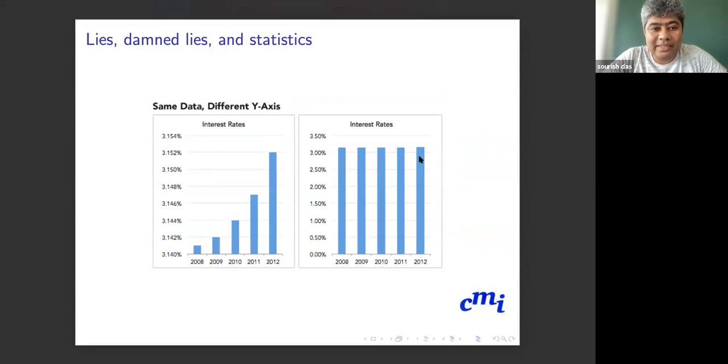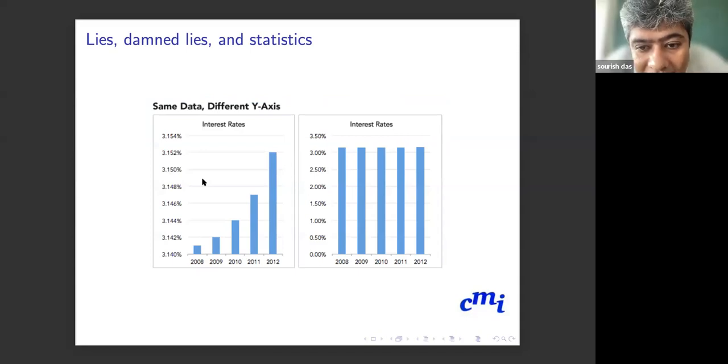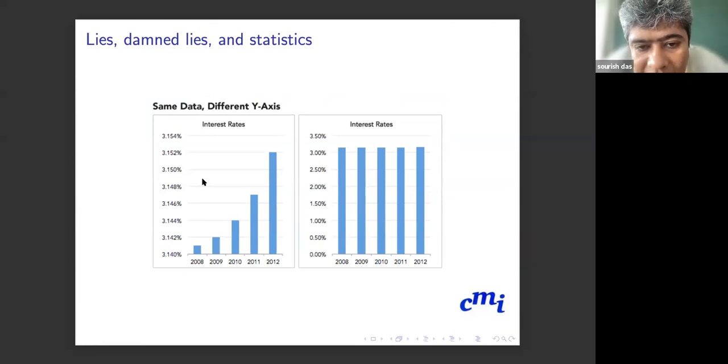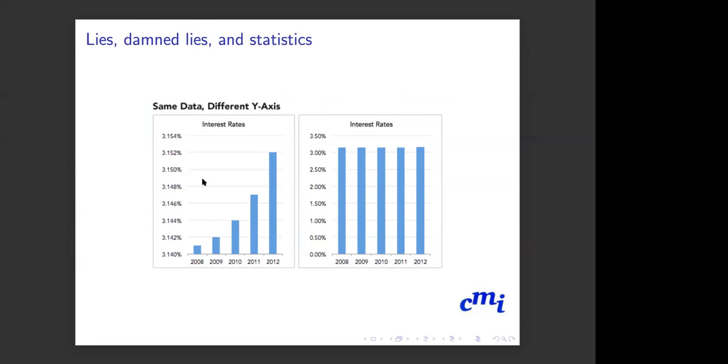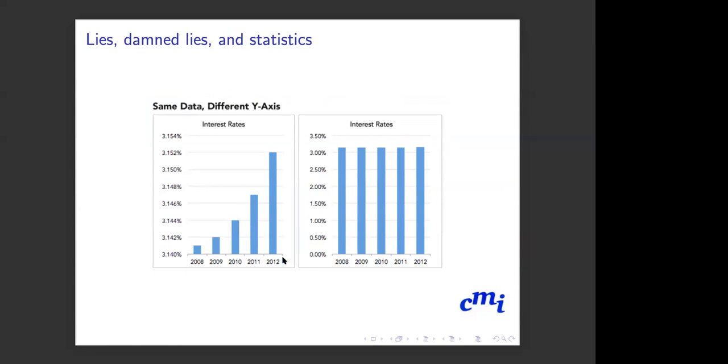This is another data set where, can you tell me, these are the exact same data? Nothing wrong, but sir, it's portraying the effect to a very large extent in the first graph, even though the difference between the values is very minimal. Correct. And how are they doing it? By starting the y-axis from 3.140 and plotting the third decimal places in. Correct. And in the right one? Decreasing the least count.